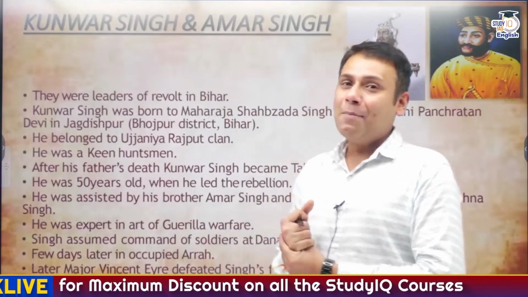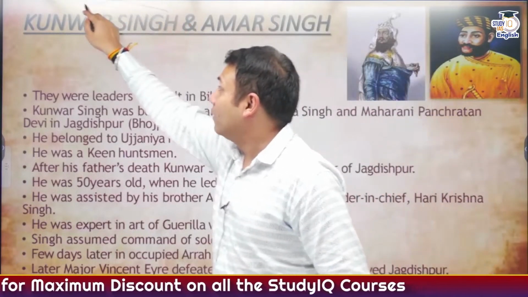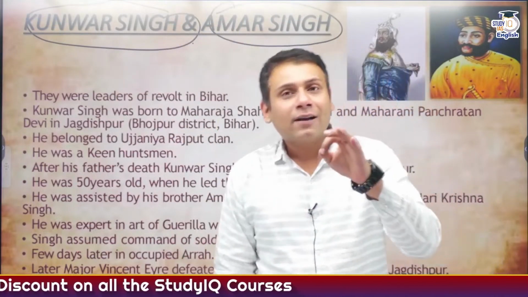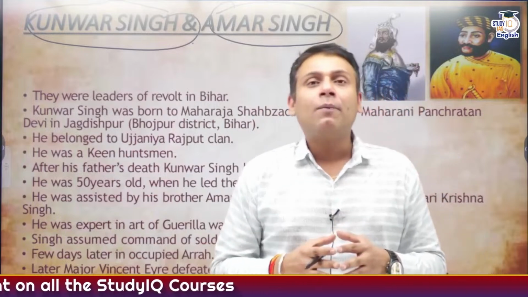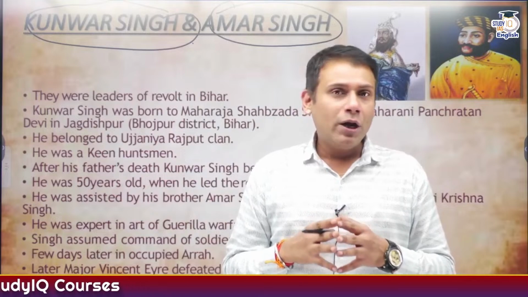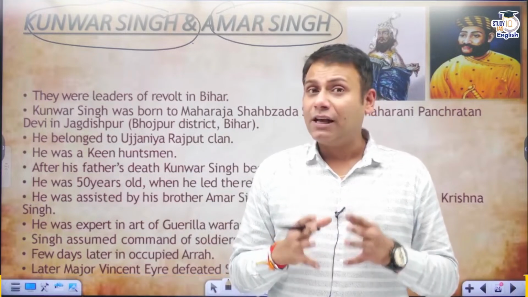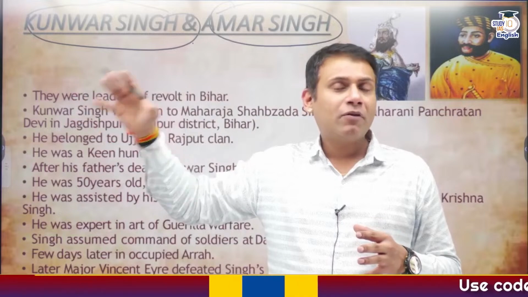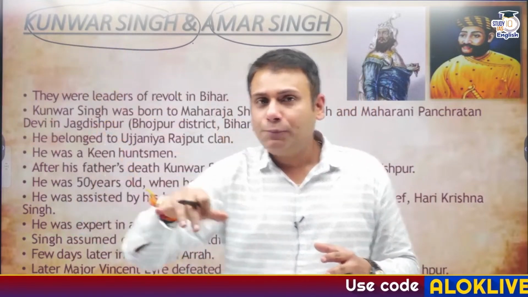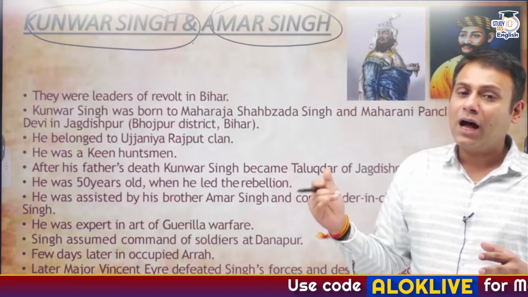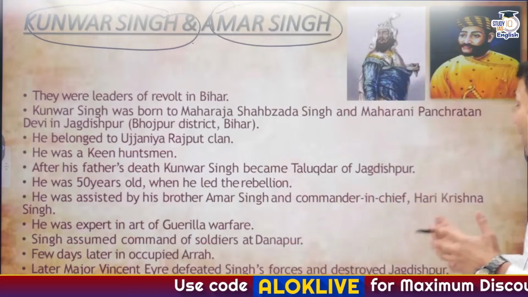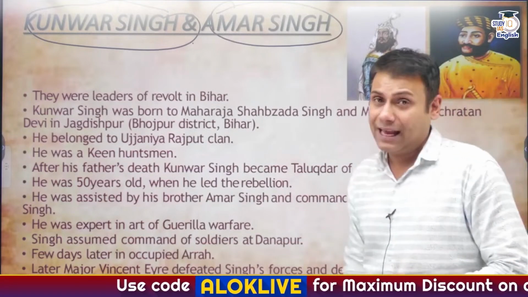Kunwar Singh and Amar Singh. You might have heard about both these brothers. Now Kunwar Singh and Amar Singh were the talukdars or the zamindars from the region of Jagdishpur, which is located in Bihar. During the revolt of 1857, Kunwar Singh led the movement from the region of Jagdishpur, particularly in Bihar. He was supported by his brother Amar Singh, and there was another person who supported him, the commander-in-chief Hari Krishan Singh.